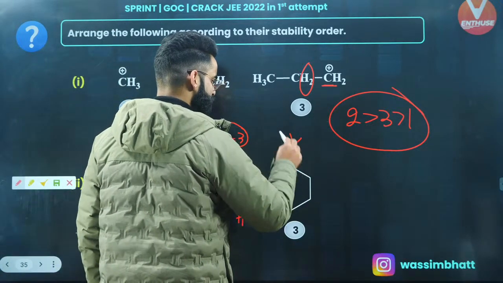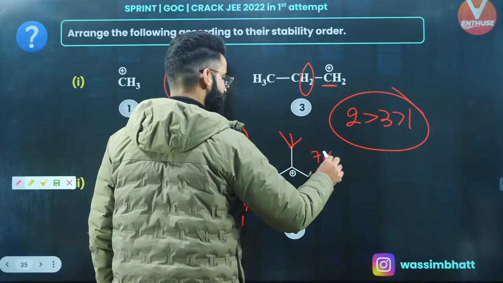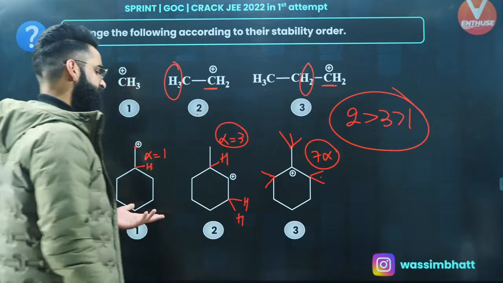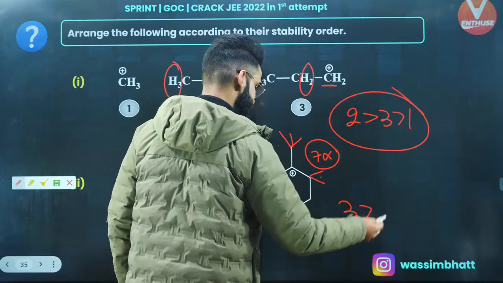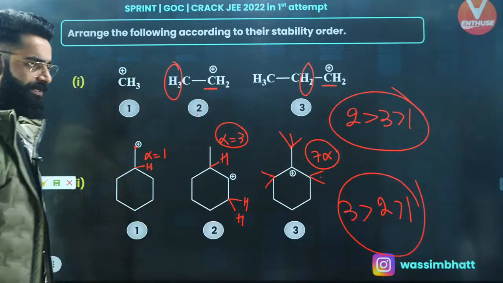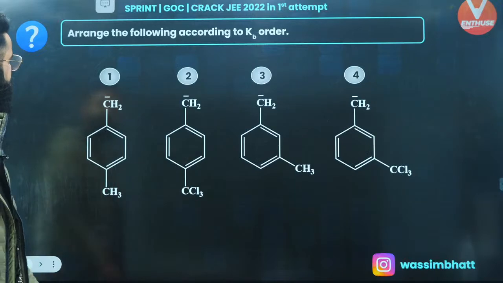Over here, there are 3 hydrogens. Over here, 2. Over here, 2. 3 plus 2 plus 2, that is 7. There are 7 alpha hydrogens stabilizing this carbocation. Where are the alpha hydrogens maximum? In the third one. Wherever alpha hydrogens are maximum, the stability of the carbocation is going to be maximum. So 3, 2, 1 is going to be the stability order. Again, the simpler one this was, right?